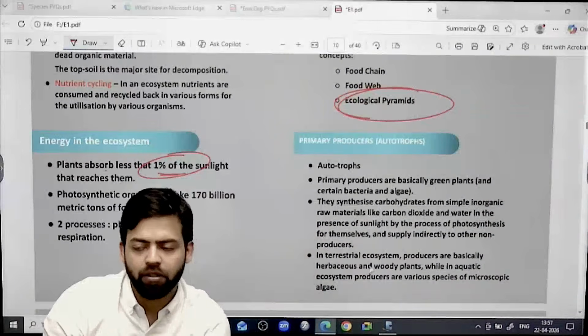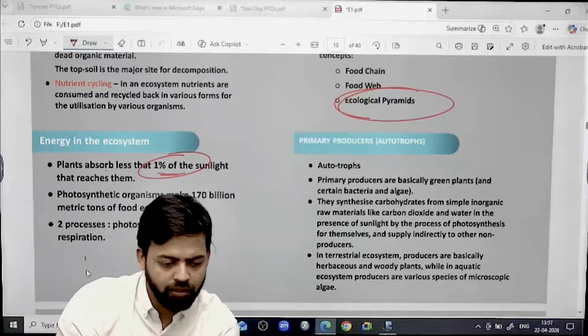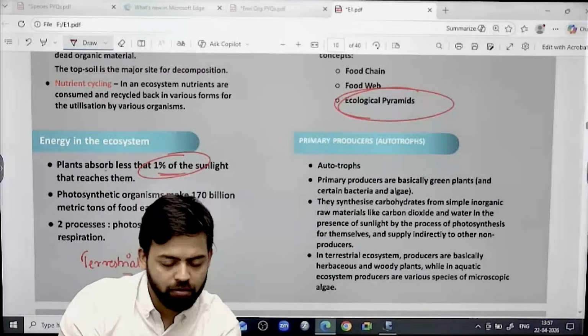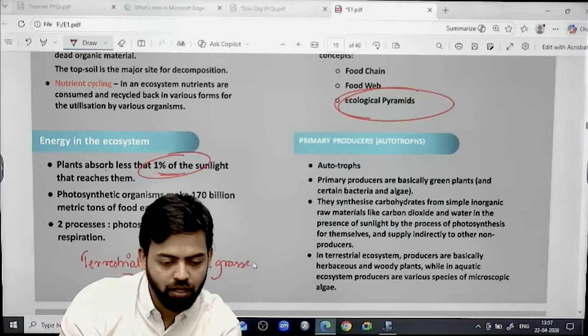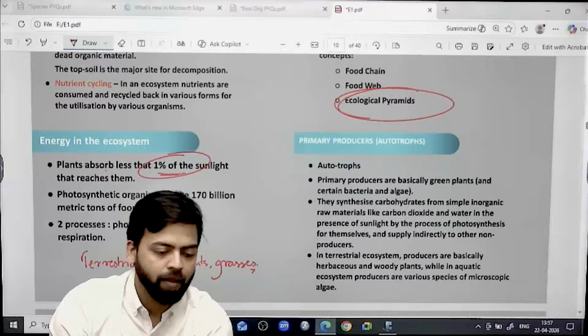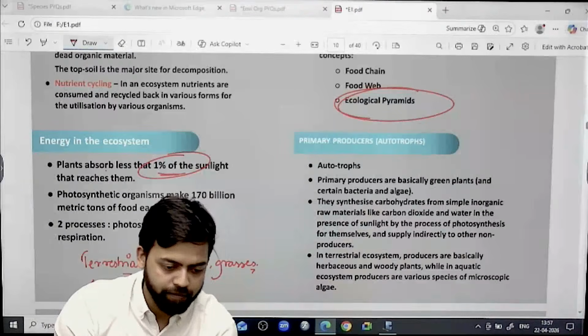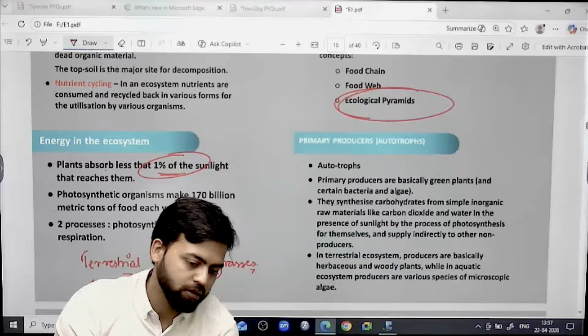So write down like this: in the terrestrial ecosystem, plants, trees, grasses are examples of autotrophs. In the aquatic ecosystem, phytoplanktons, algae.